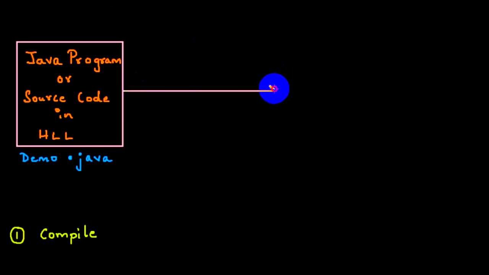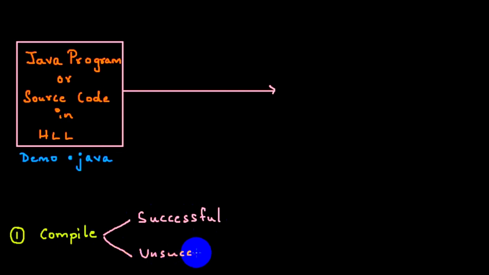Okay, there are two ways it can go. Compilation might be successful, meaning no errors. Compilation might be unsuccessful, meaning there are some errors in my Java program. Correct? There are two possibilities. Compilation successful, no errors. Compilation unsuccessful, there are errors. Positive scenario, negative scenario. True scenario, false scenario. So the next step is compilation.